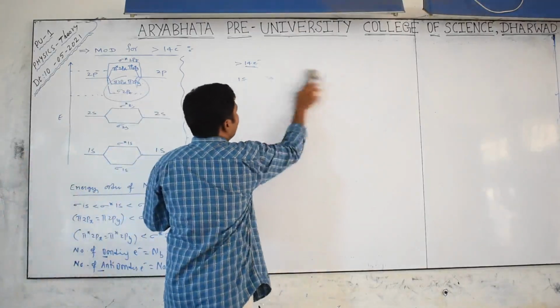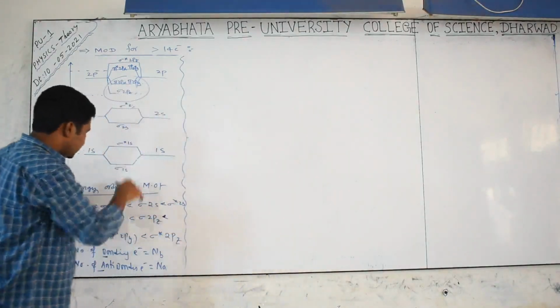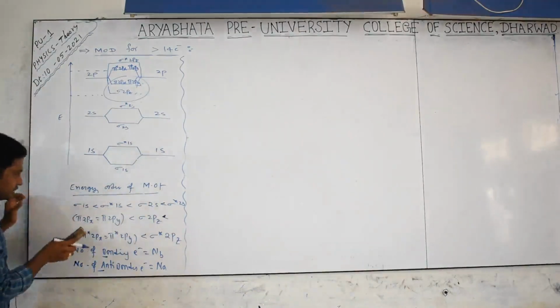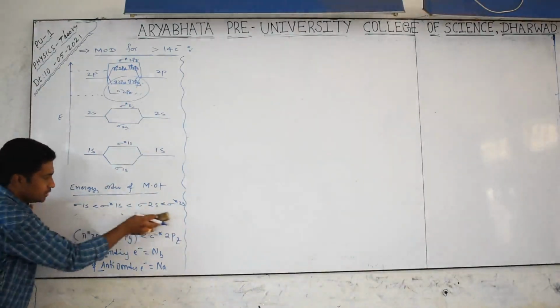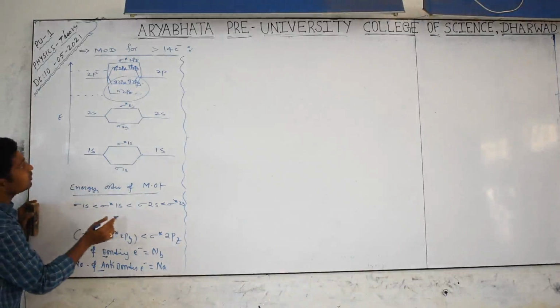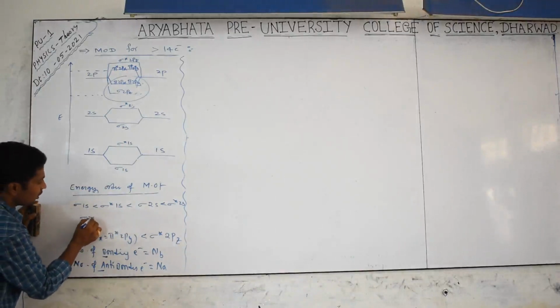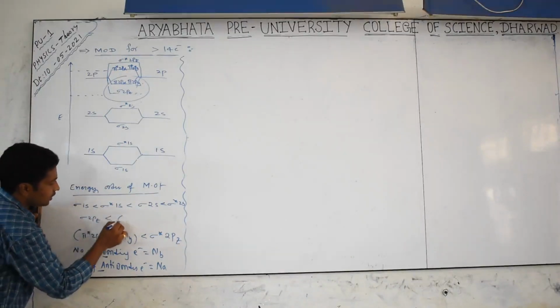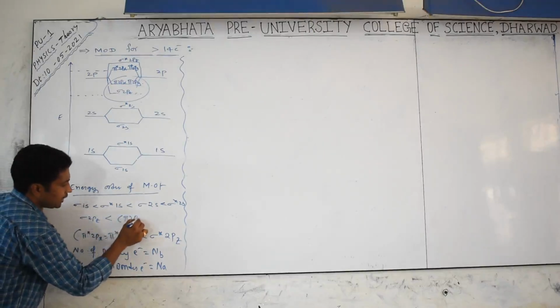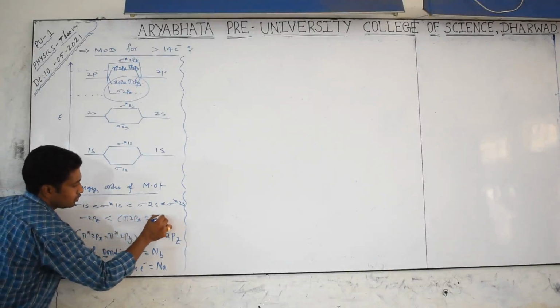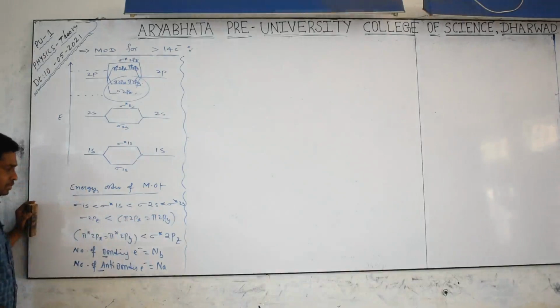Yes. Now we have to see the energy order. Only this will be changing. What do you get after 2s? Sigma 2pz. After that, pi 2px equals pi 2py comes. So this is the energy order.